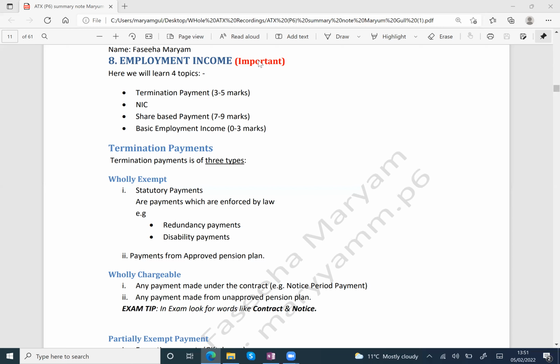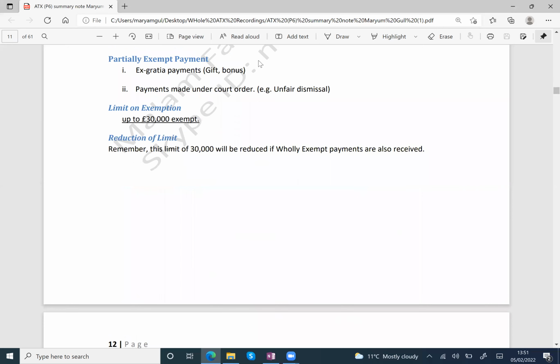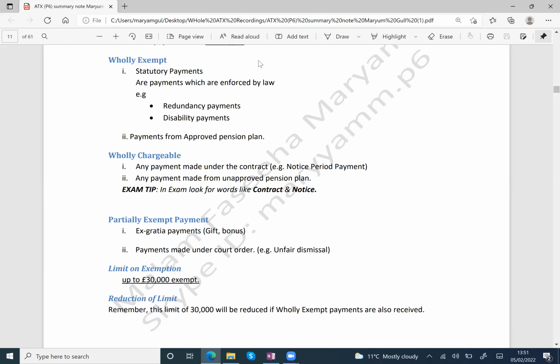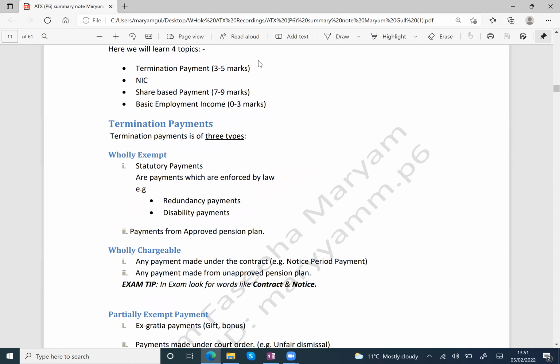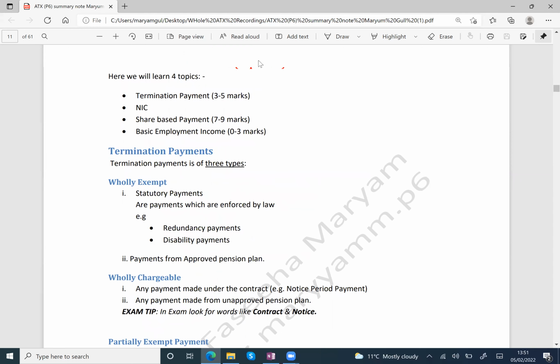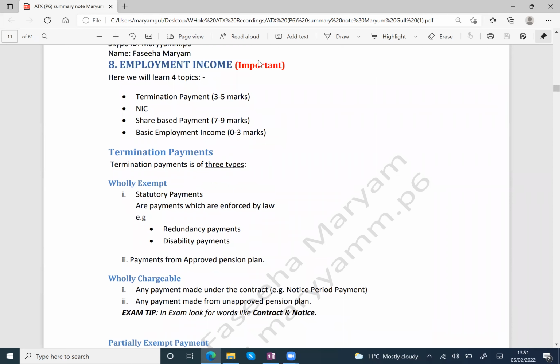F6 level, it's very easy. You can cover it easily. You just memorize the rules of car benefit, fuel benefit, non-cash benefits, right? So it's not very much important at this level. Maybe 0 to 3 marks only the examiner can test basic employment income. So these are the 4 topics in this chapter that we will cover in employment income.